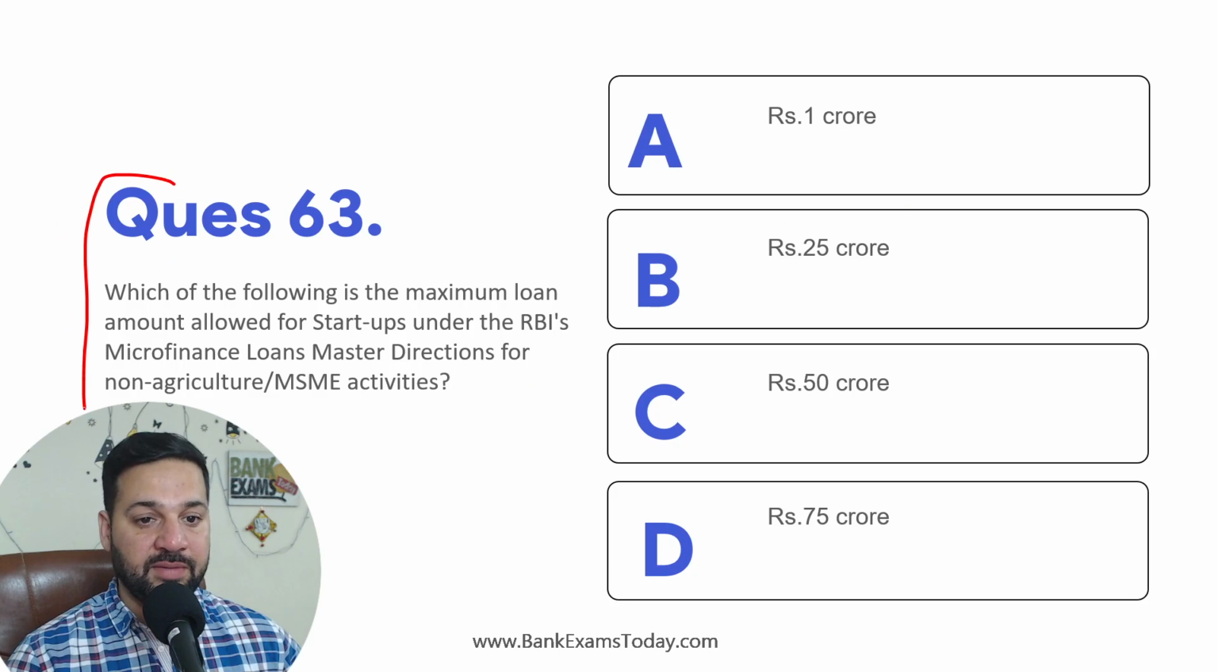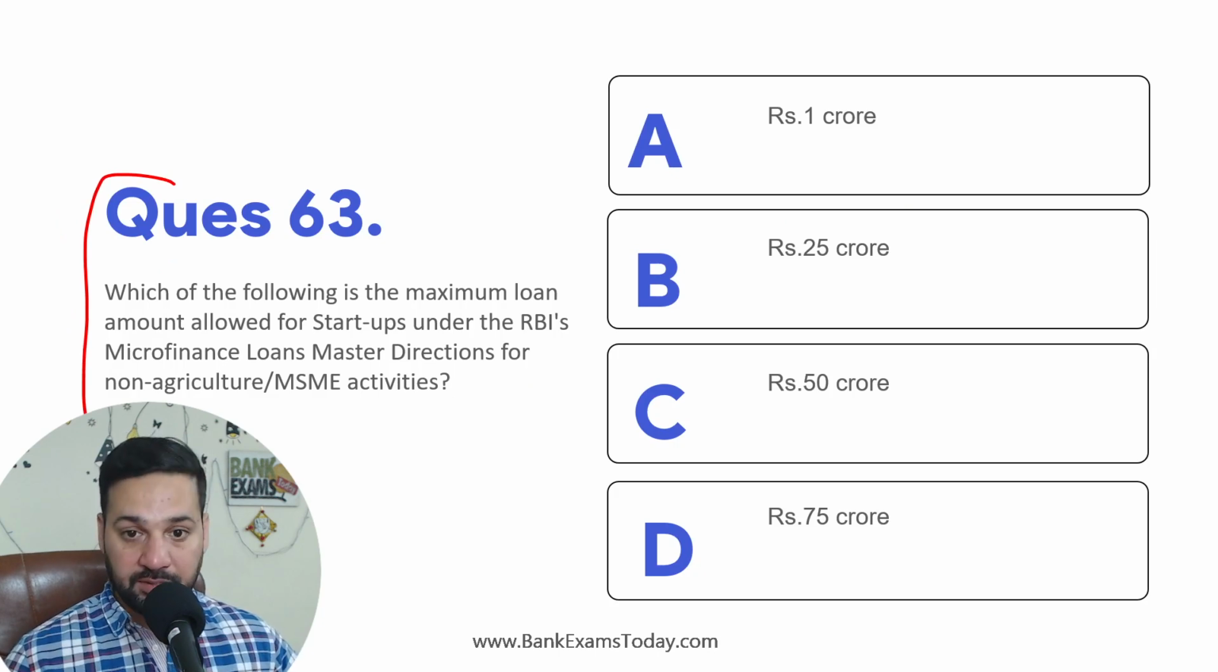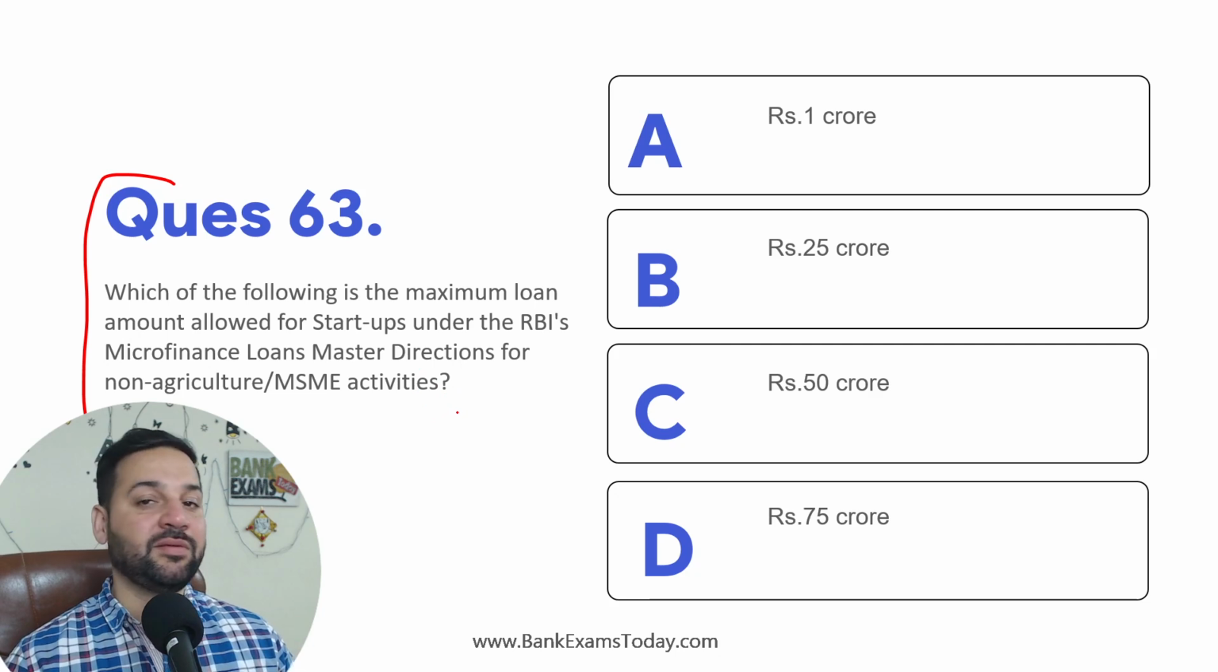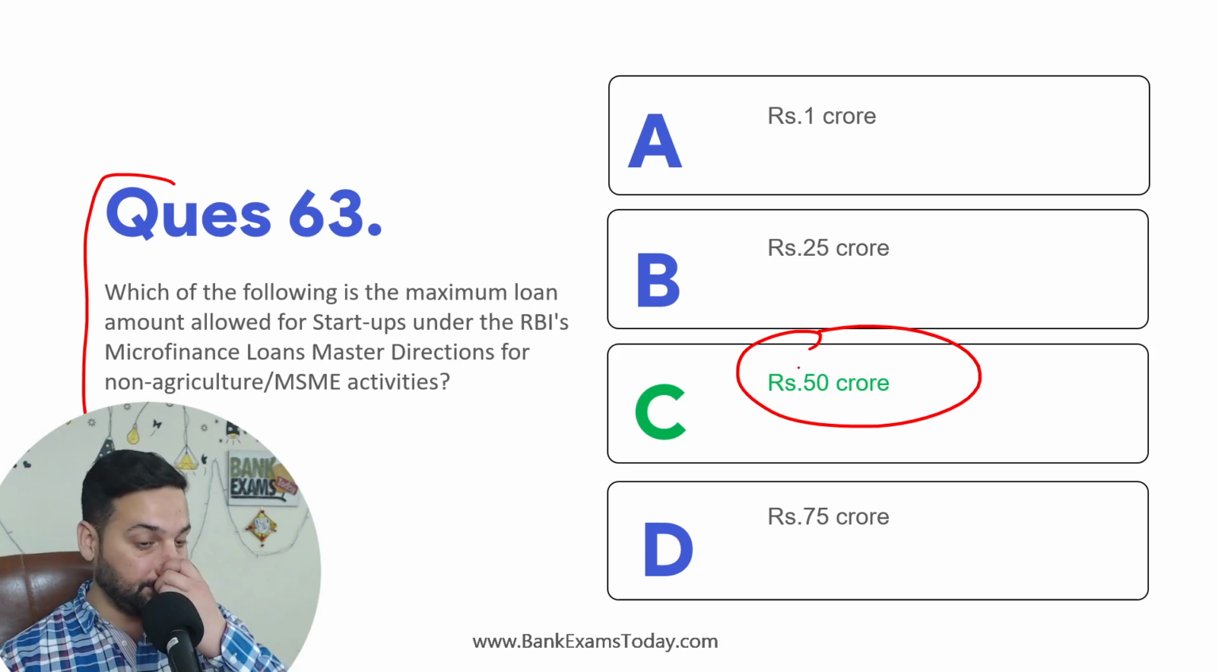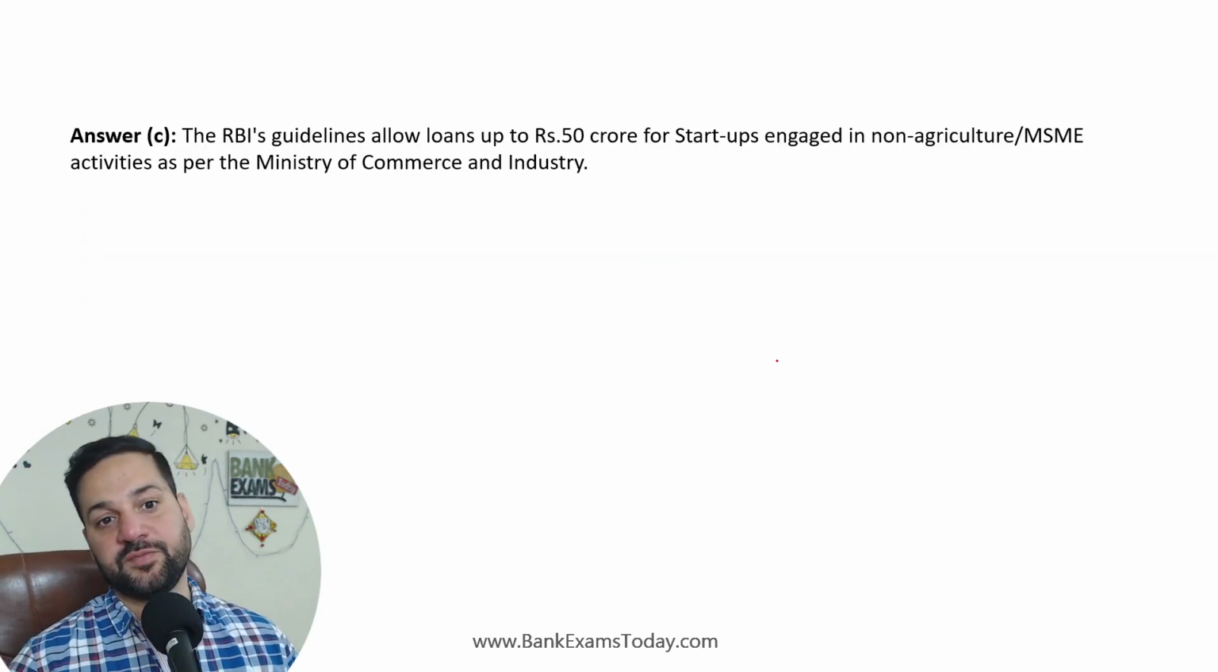Which of the following is the maximum amount allowed for the startups from RBI under microfinance loans master direction for non-agricultural MSME activities? So startups को 50 करोड़ रुपए तक के लोन would be considered as priority sector lending loans.